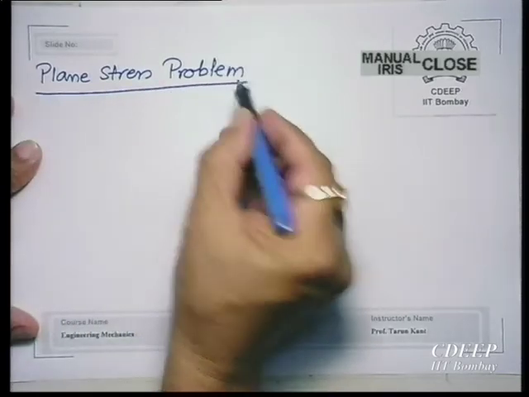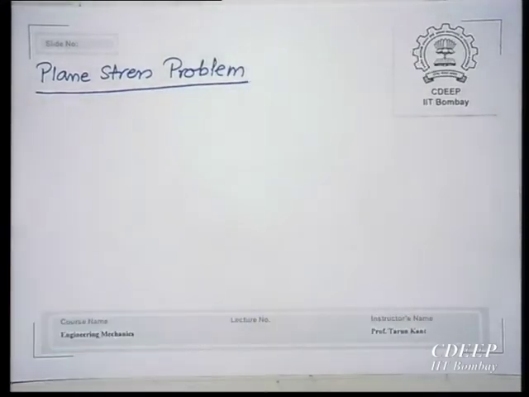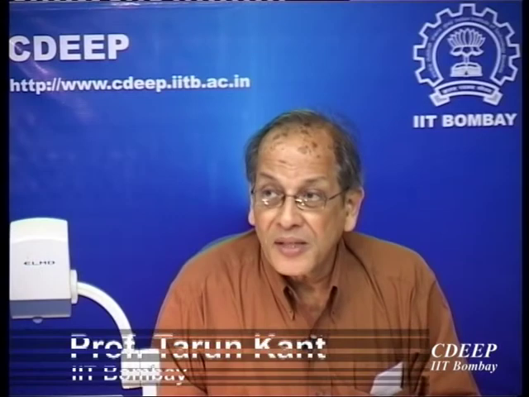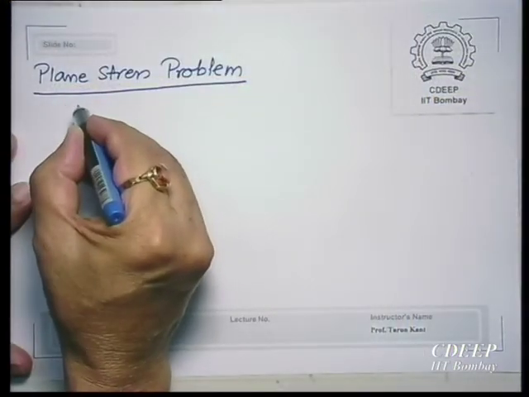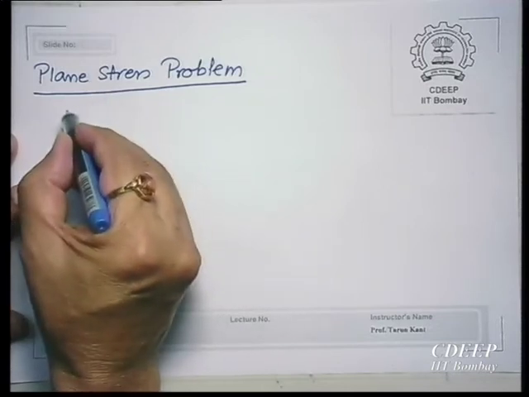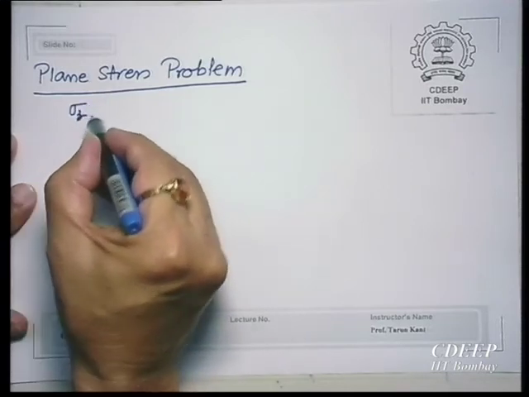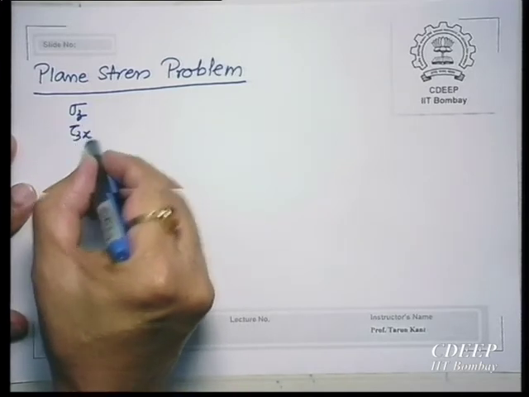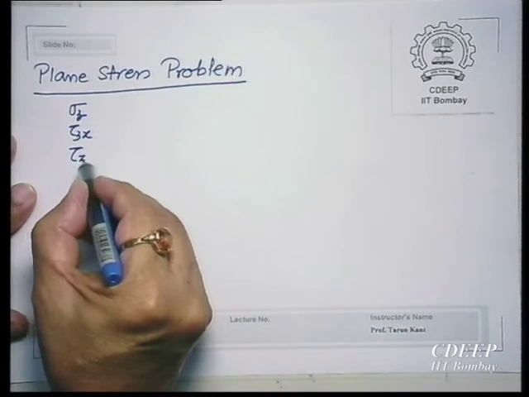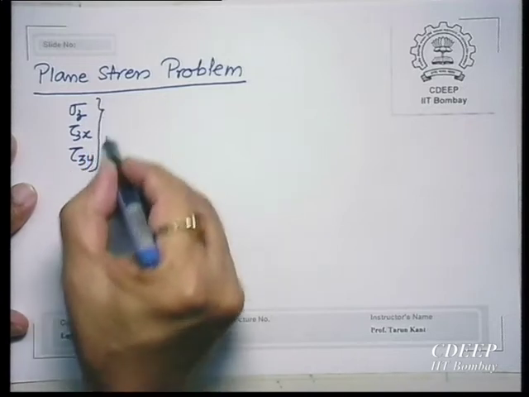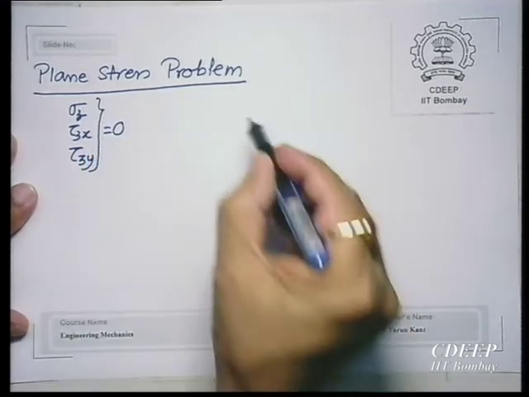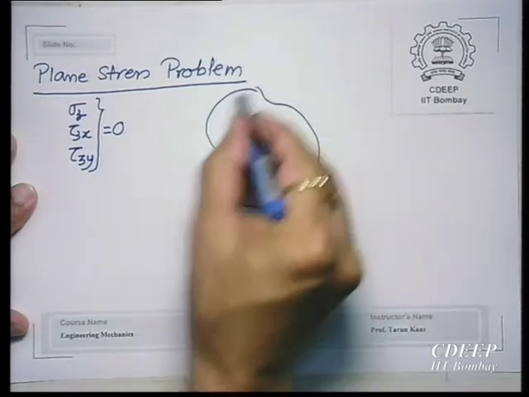Plane stress problem. What are plane stress problems? They occur when the body is thin and the loads are all confined to the plane of the thin body. Then, out of the 6 stress components, if the direction perpendicular to the plane is z, then sigma z, tau zx and tau zy, all the stresses acting on the z plane, become 0. These 3 components become 0, and your plane is xy.